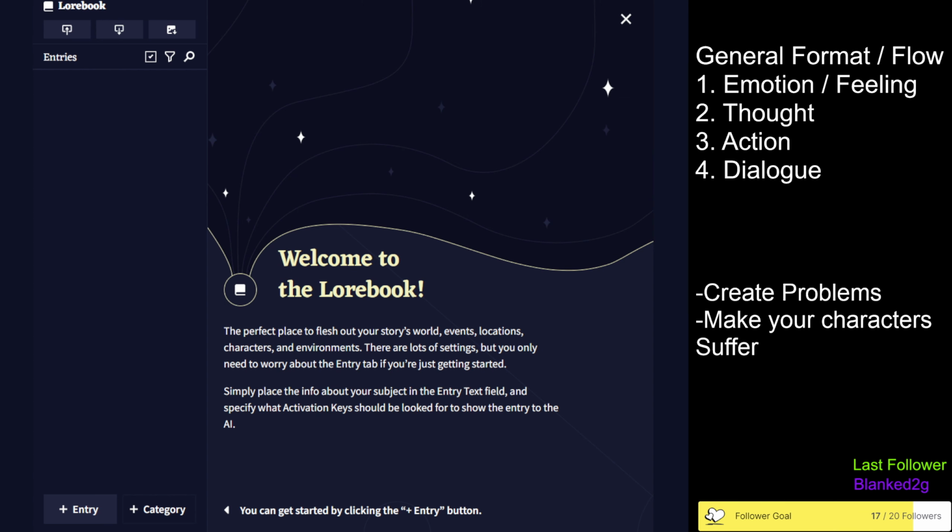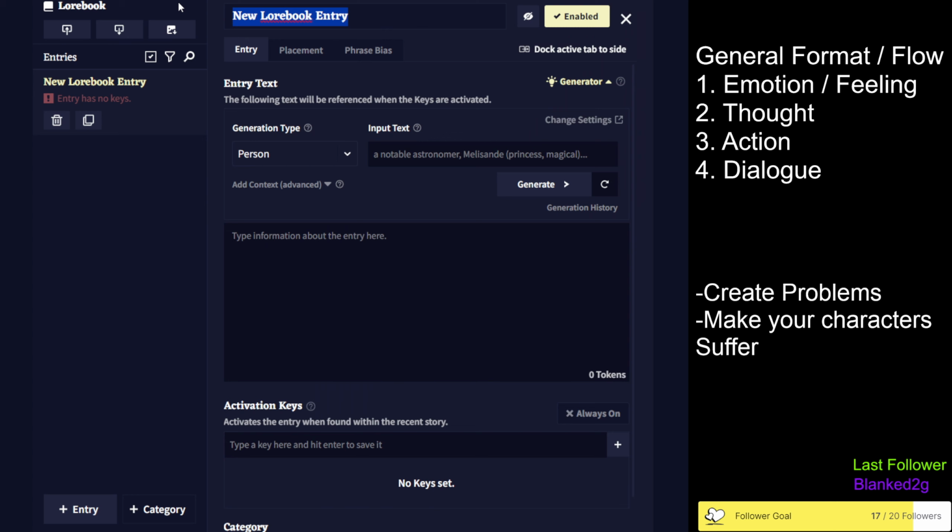So if you take a look at the lore book here, there's a bunch of different things that we can do. I would suggest making one that is me, or I, yourself, right? And this is going to be the name of your character. So let's say my character's name is Peter Gruff, right?